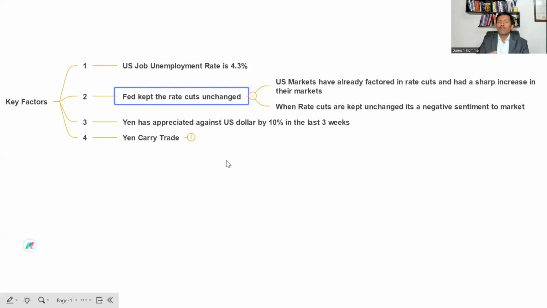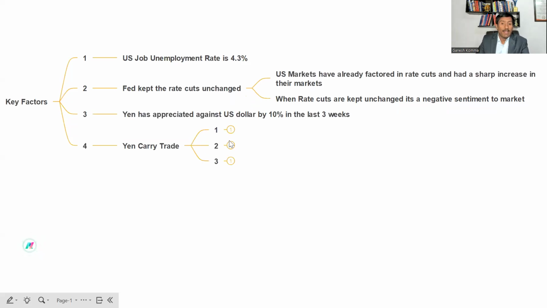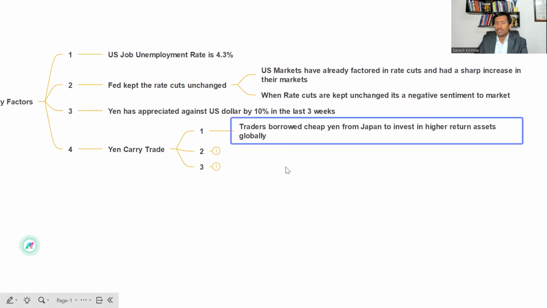Now we need to understand the yen carry trade. What exactly is the yen carry trade? See, global investors and traders, specifically in Japan, used to borrow cheap yen from Japan to invest into higher return assets globally, right?